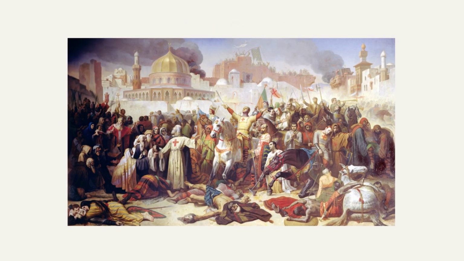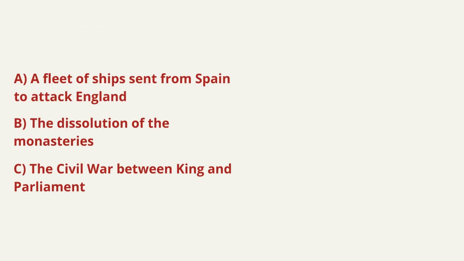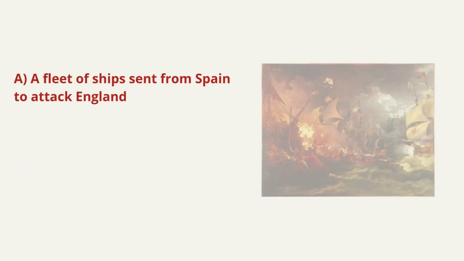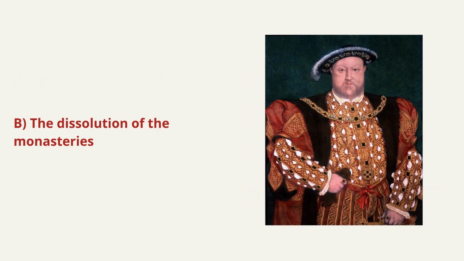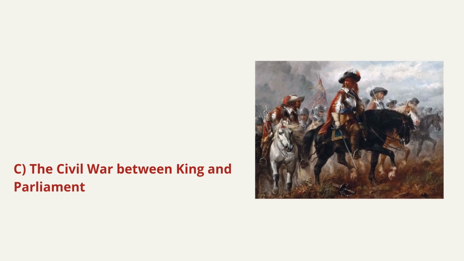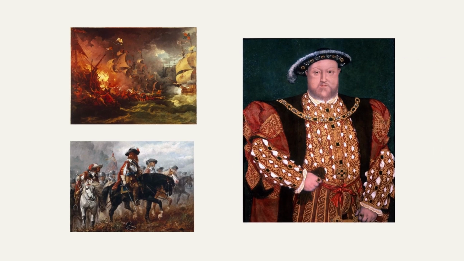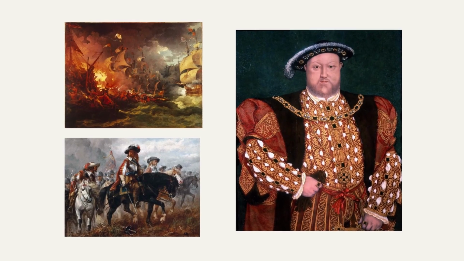The Crusades were fought mainly to gain control of Jerusalem and the Holy Land. Now look at the distractors. Spanish fleet refers to the Armada. Dissolution of monasteries relates to Henry VIII. Civil war relates to Charles I. The exam mixes events from different centuries. You must separate them clearly.